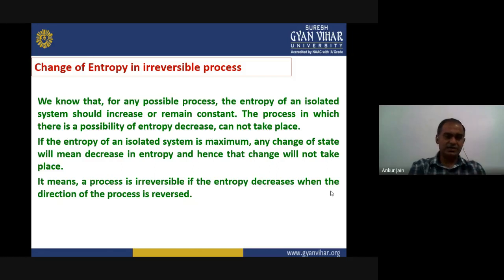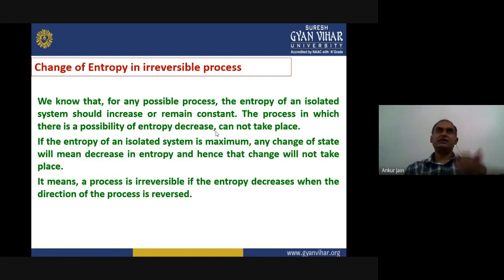We have seen in the previous section the principle of increase of entropy, or that it remains constant in the reversible system. So for any possible process, it should increase or remain constant. Opposite to that, the processes in which we expect a decrease of entropy should not take place. According to this, the right way to think is that a process in which there is a possibility of entropy decrease cannot take place.